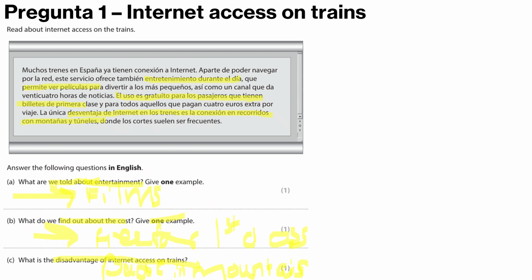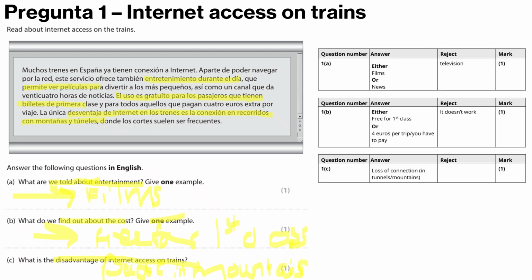I'm just going to check the mark scheme here. So films or news, so it should be noticias there somewhere that you can watch. So canal que da 24 hours, so 24-hour news channel. Free for first class, or you could have €4 per pay. We didn't read on, so that's the other answer. And loss of connection in tunnels or mountains. You didn't need the tunnels or mountains, but well done if you've got that. 3 out of 3. Ahora pregunta dos.